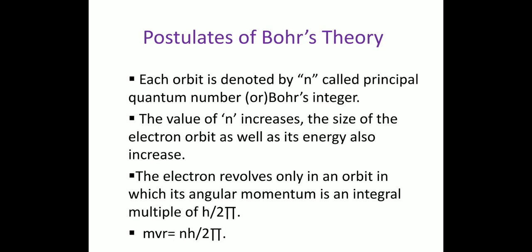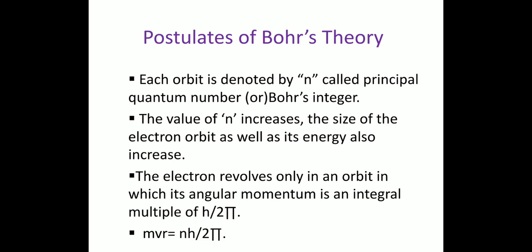The electron revolves around the nucleus only in an orbit in which its angular momentum is an integral multiple of h by 2 pi. mvr equal to nh by 2 pi.